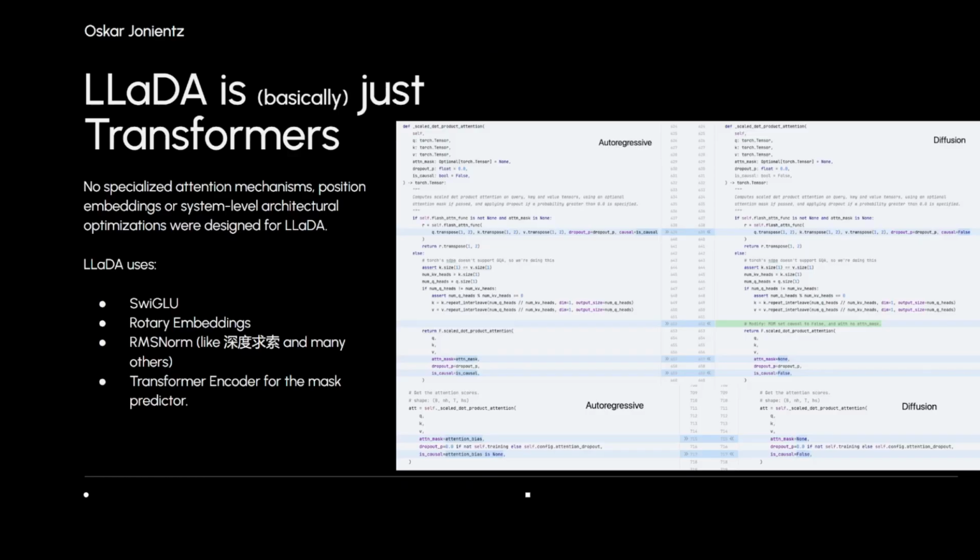Okay. So LLaDA is actually basically just transformers. This is from their GitHub in guidelines.md. It's basically some of the code that they had. There's actually no specialized mechanisms. They didn't make special positional embeddings or system level architectural optimizations for LLaDA. They use SwiGLU, they have rotary embeddings, they have RMS norm, and they have just a transformer encoder for the mask predictor. And that's pretty much it.